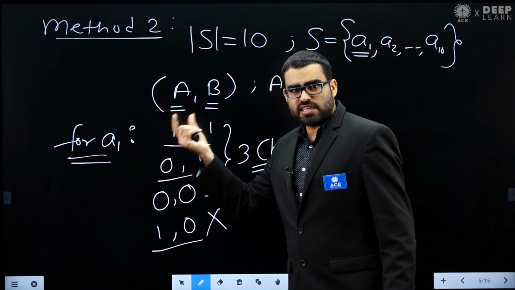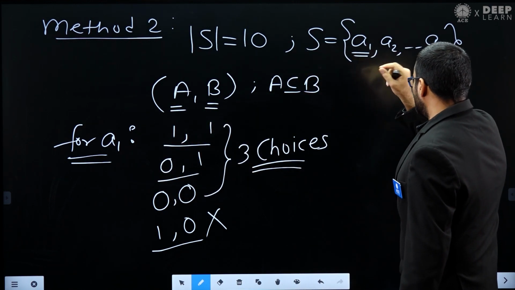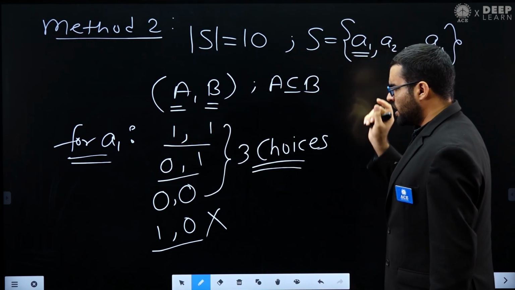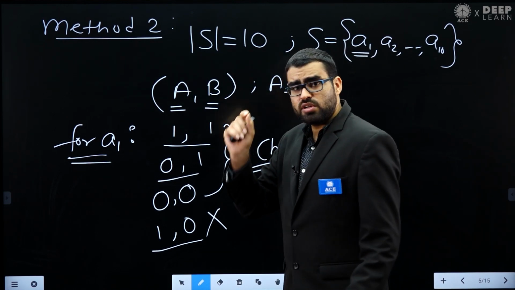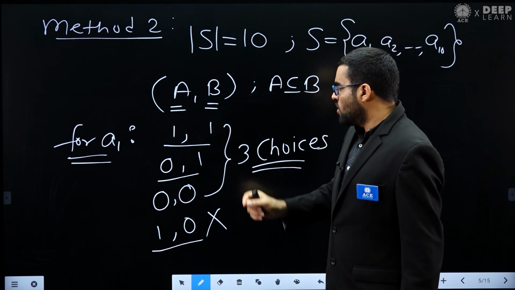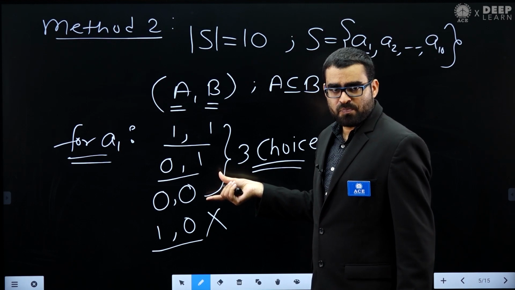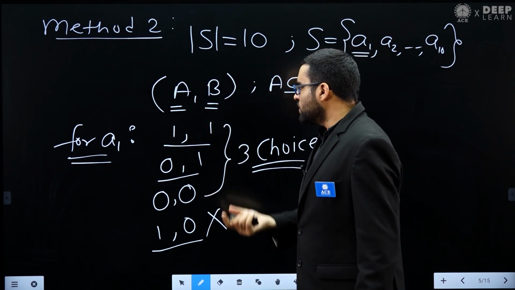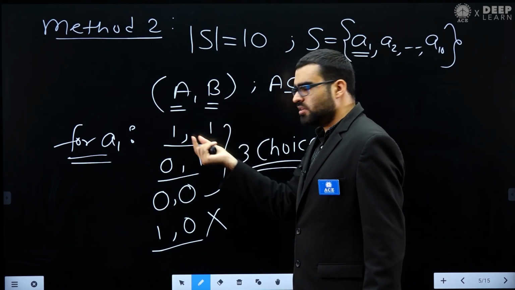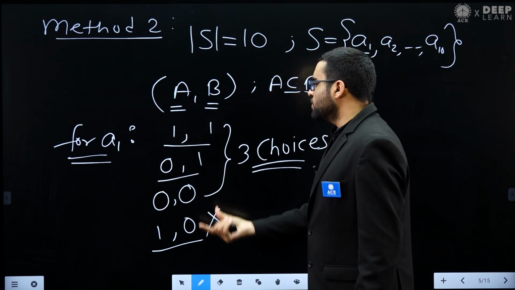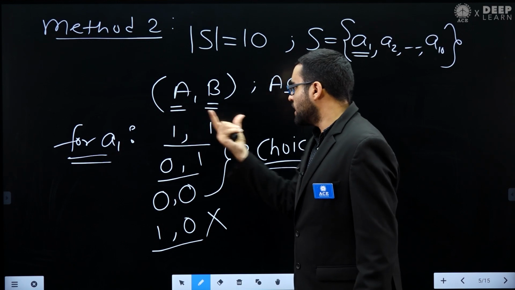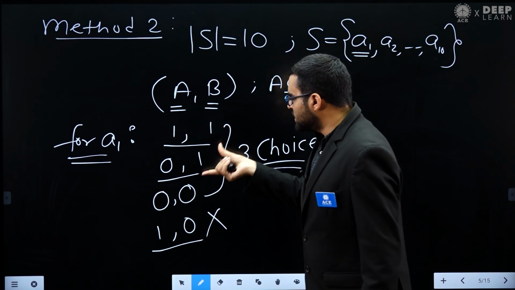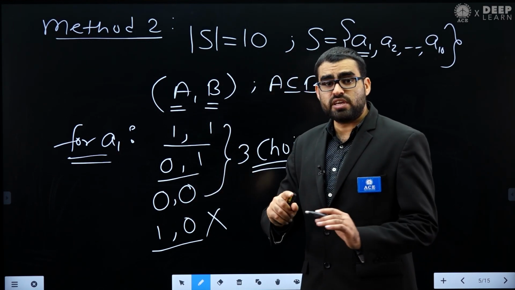Either we put that element in both sets, or we put that element in set B but not in set A, or we do not put that element in any of these sets.